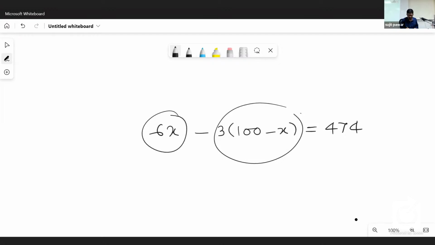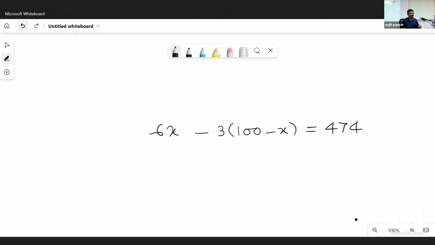So 6X minus 3 into 100 minus X finally gives that candidate's score is 474. RHS is the number given, LHS is expressed in terms of X. Is there anyone who has not understood? Okay. So we have to solve this one.